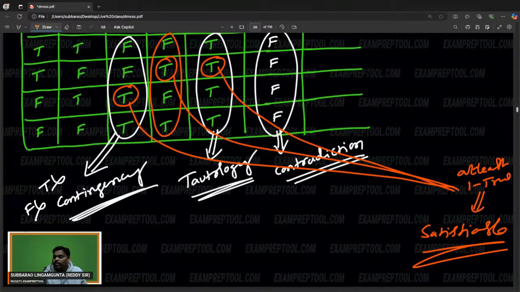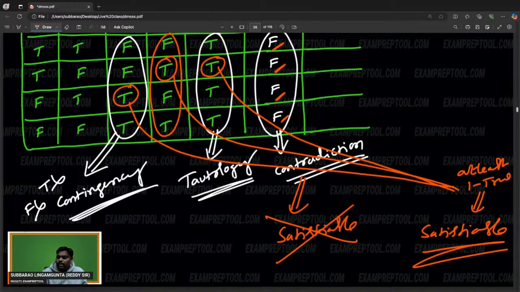But remember, there is no true here. Not even one true is there. So remember, contradiction can never be satisfiable. But every tautology is satisfiable.